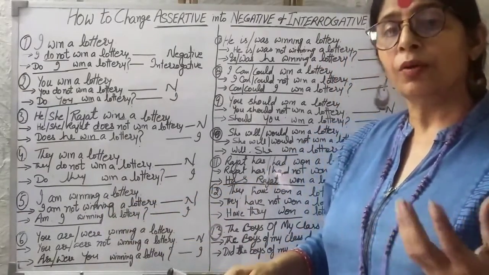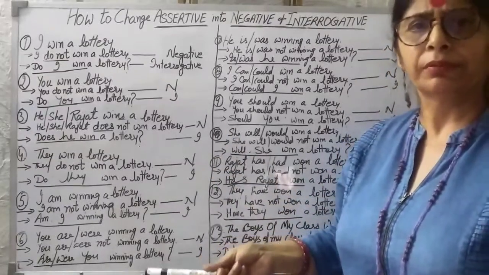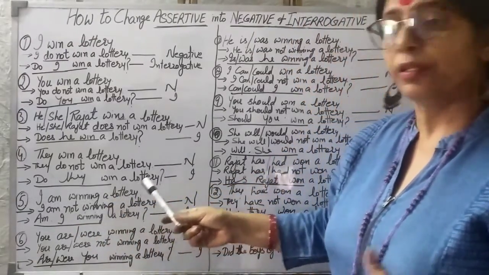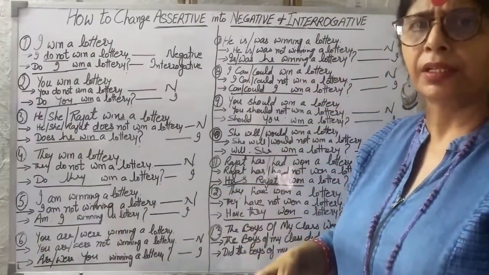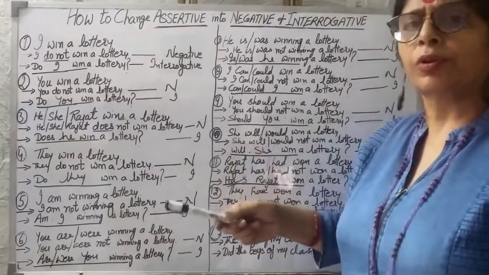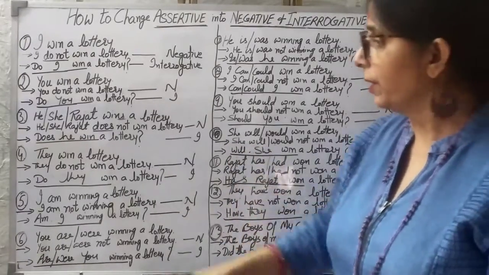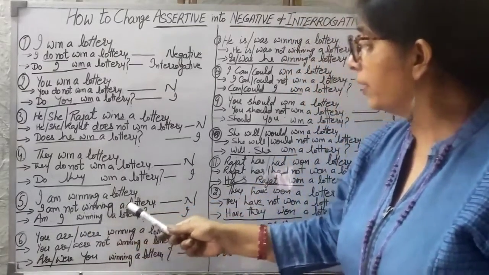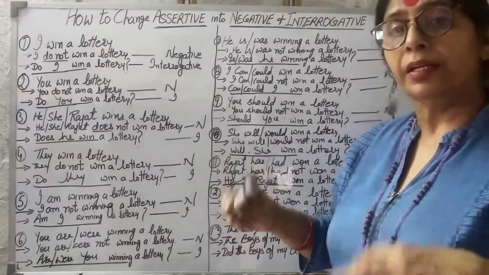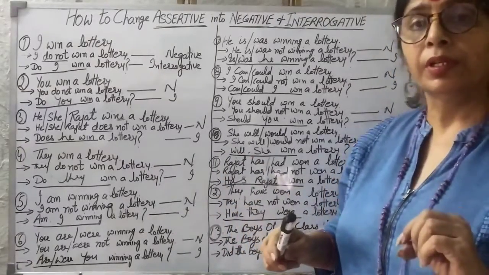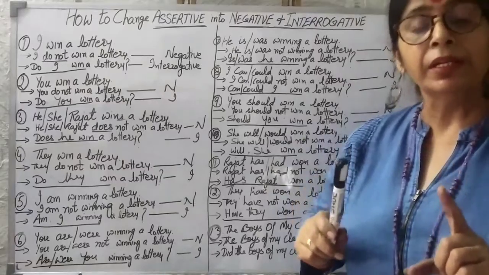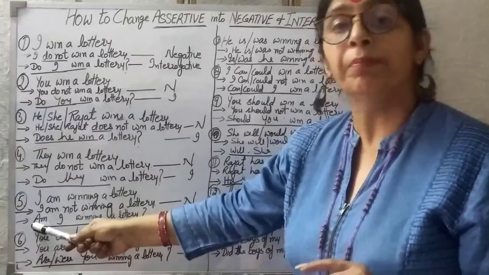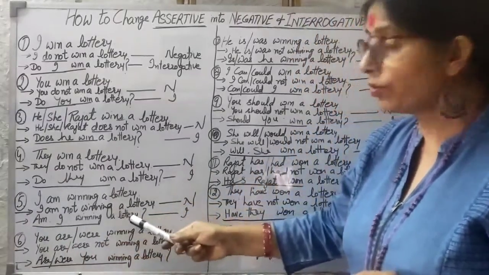Let's take more examples. Sometimes the helping verb is very much visible, and these are the easiest sentences. Like, I am winning a lottery. Am is there, helping verb is there, and we know we are to put not only when we are to make negative. So I am winning a lottery. Our negative would be I am not winning a lottery. This is negative. And interrogative, again the same rule. Helping verb would be the beginning word, and helping verb is am. So that's why this am will become the beginning word. Am I winning a lottery?